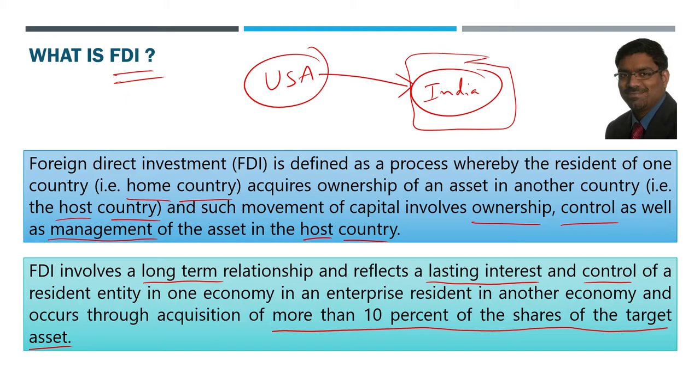It becomes FPI. So if any company, foreign company, acquiring certain percentage of shares in an Indian company with a shareholding of more than 10% of the shares of the target asset, then we can call that as FDI. That is a general definition. But once again, this is not a hard and fast rule.